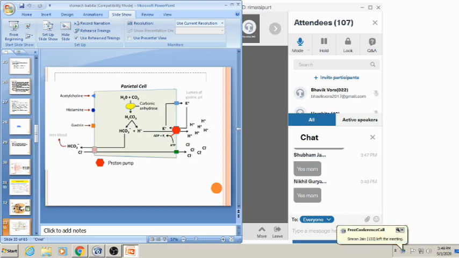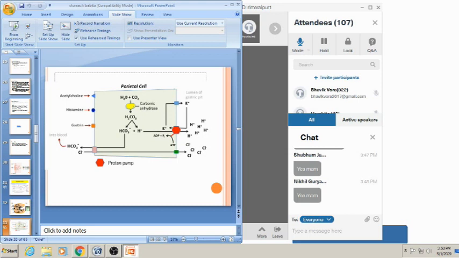The HCO3 ion goes into the blood, and chloride comes inside the parietal cell and then into the lumen, and the H plus ion comes into the lumen of the gastric fluid. So here you can appreciate there is a larger amount of H plus and a larger amount of chloride ion. So there is HCl formation, and potassium, which is actively transported in, is again reabsorbed into the parietal cell. So mainly the hydrogen ion and chloride ion are in the lumen of the canaliculus.